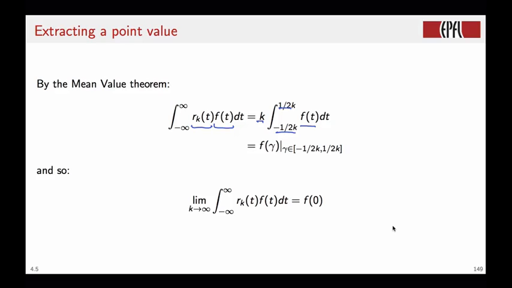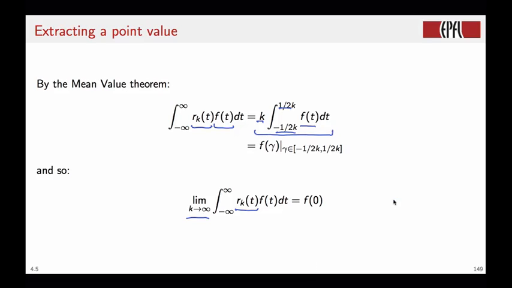And the mean value theorem says that the value of this integral here will be equal to f of gamma for some point gamma within the integration interval. Now we don't know where gamma is inside this interval, but we do know that it exists. Now as k goes to infinity, the support of the indicator function becomes smaller and smaller.